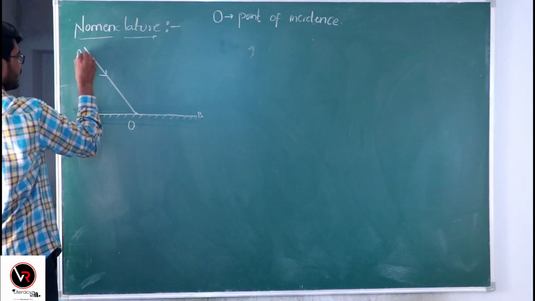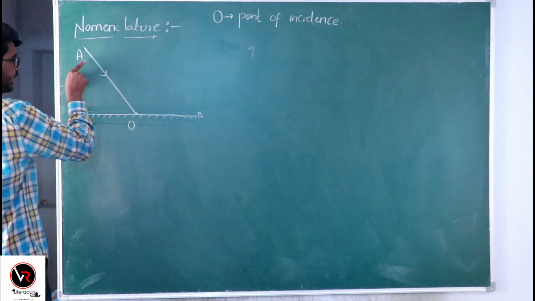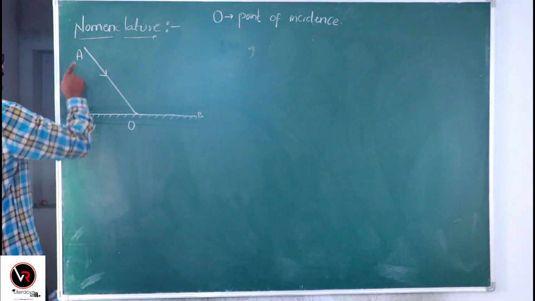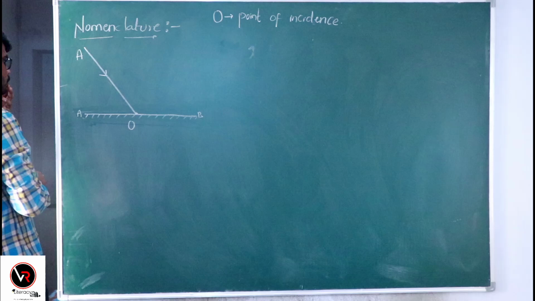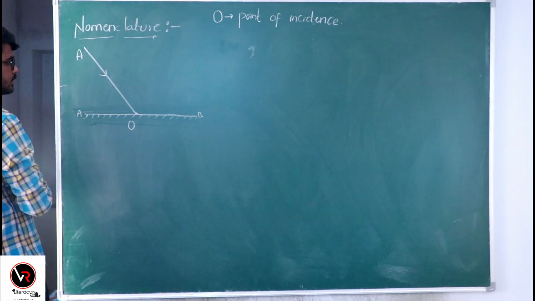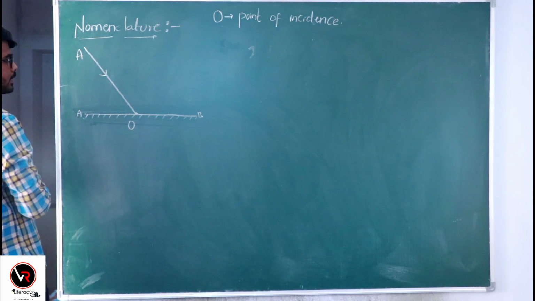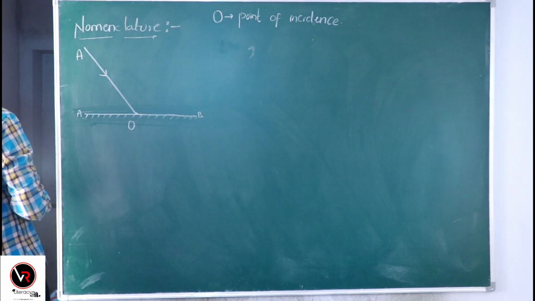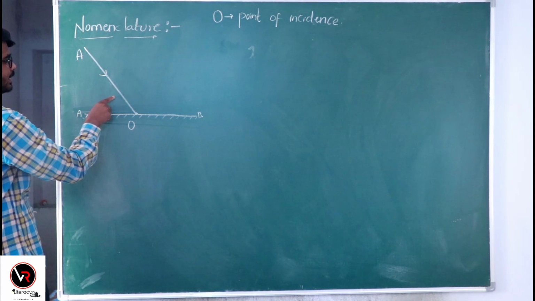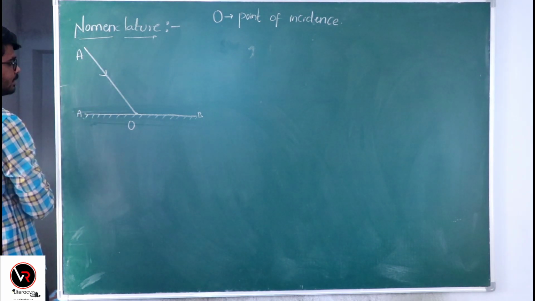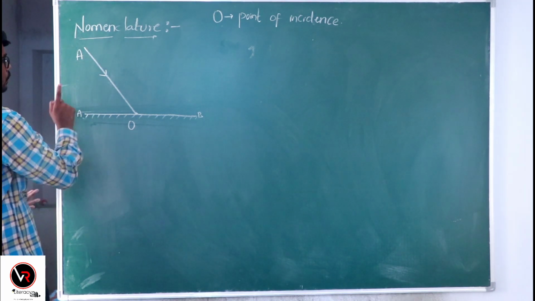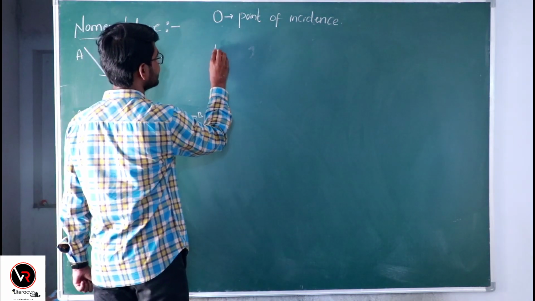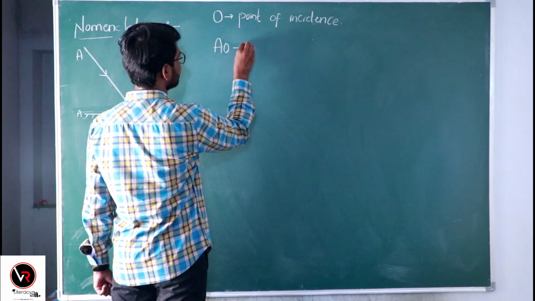So give a name for this ray as AO. I call this ray the incident ray because it is coming away from the source and propagating towards the reflecting surface, and after a certain time period T, it is striking the mirror at point O. So as the ray AO is incidenting the mirror at point O, I call this ray the incident ray.